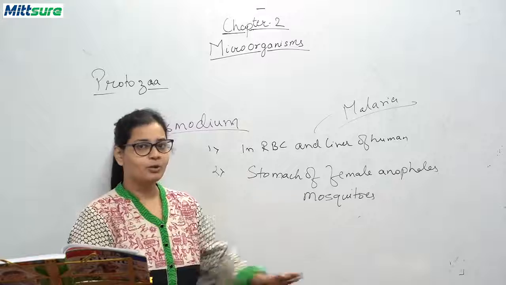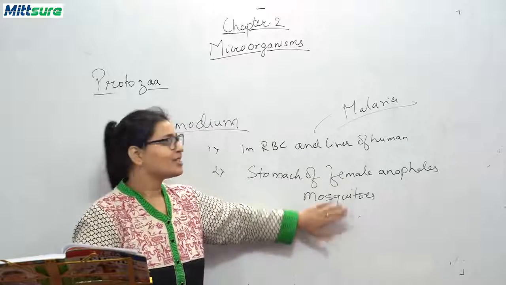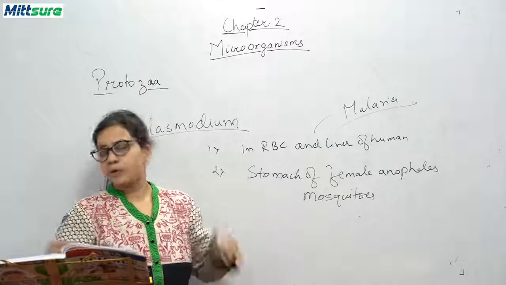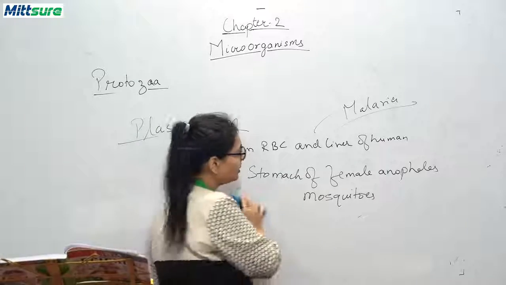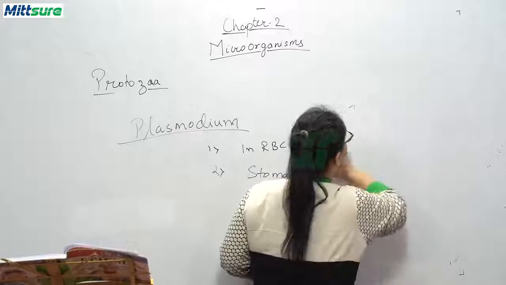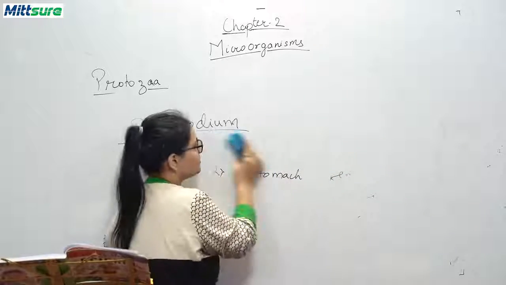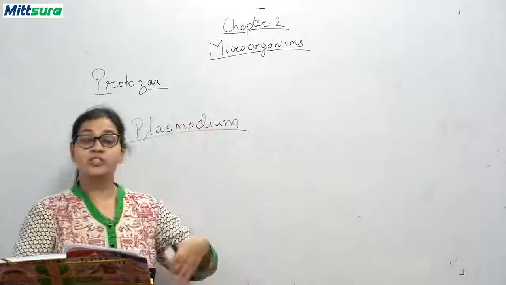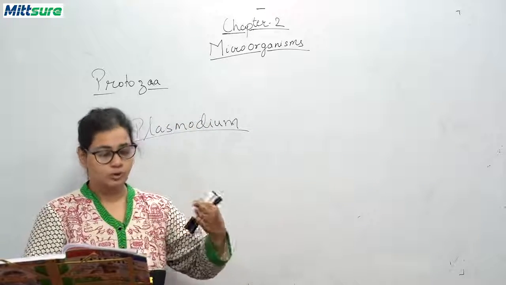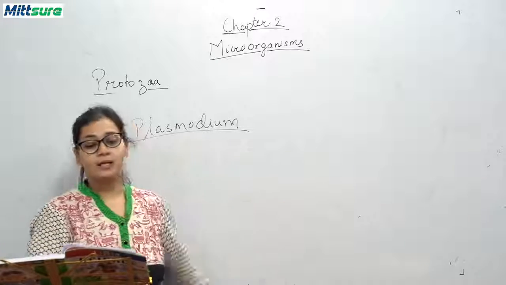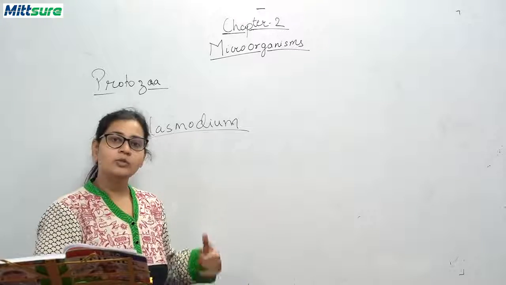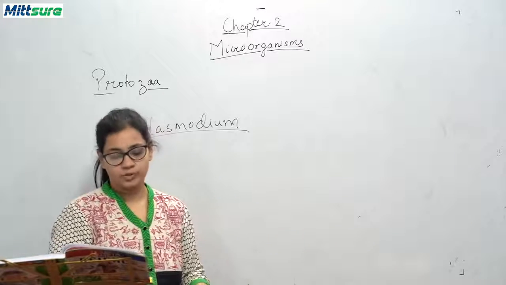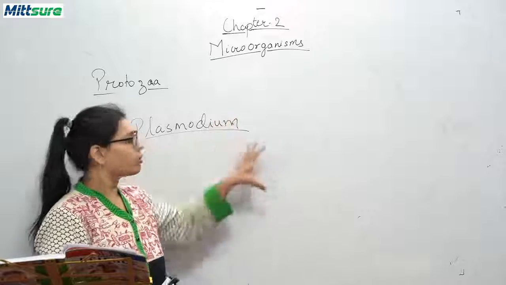So the female Anopheles mosquitoes do not cause malaria themselves, but they are the carriers of the Plasmodium protozoa. This is how malaria is caused in humans with the help of the female Anopheles mosquito, which is the carrier of Plasmodium. The life cycle of Plasmodium includes the female Anopheles mosquito, where a human being is the host. Now, this is all about Plasmodium.